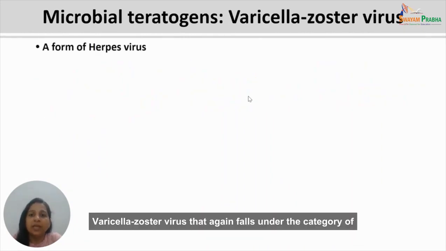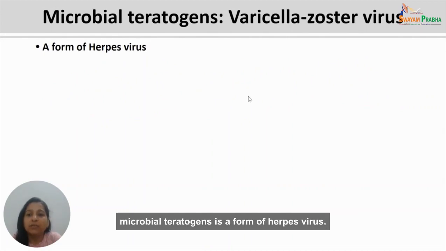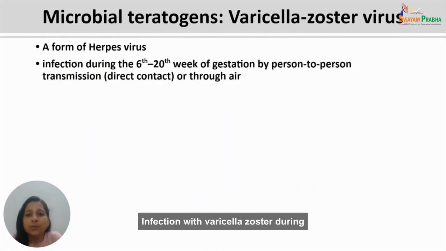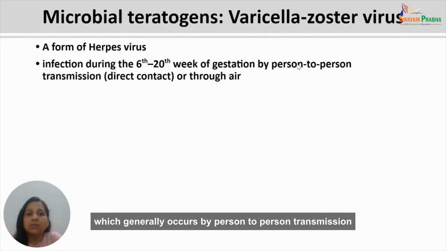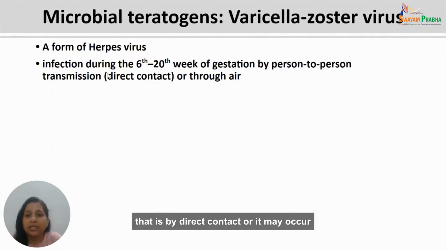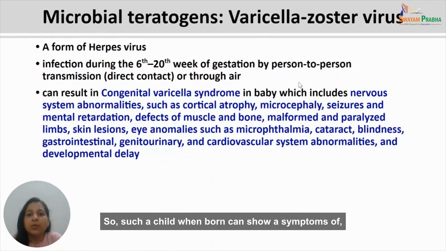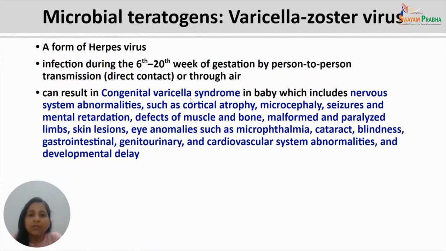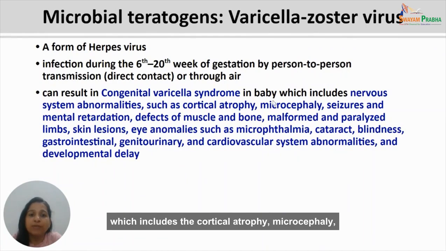Varicella zoster virus, which again falls under the category of microbial teratogens, is a form of herpes virus. Infection with varicella zoster during the 6th to 20th week of gestation generally occurs by person-to-person transmission, that is by direct contact, or it may occur through air to the pregnant woman. Such a child, when born, can show symptoms in many organs, which are collectively termed congenital varicella syndrome (CVS), which includes abnormalities of the nervous system, such as cortical atrophy and microcephaly.